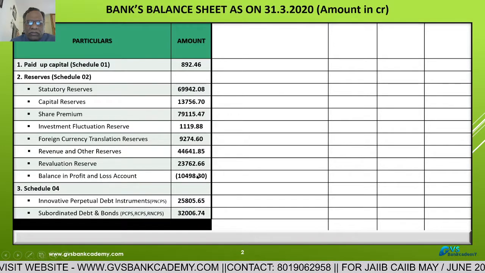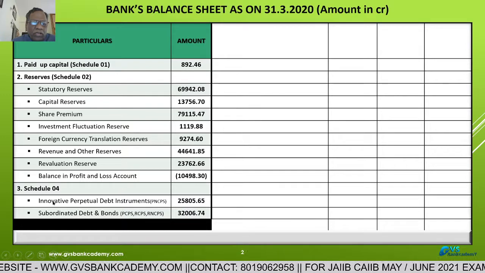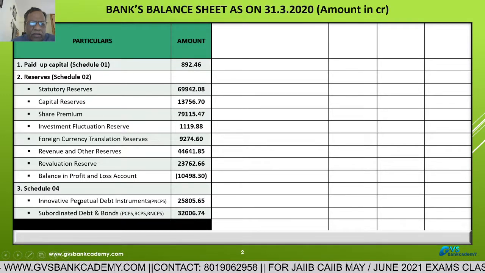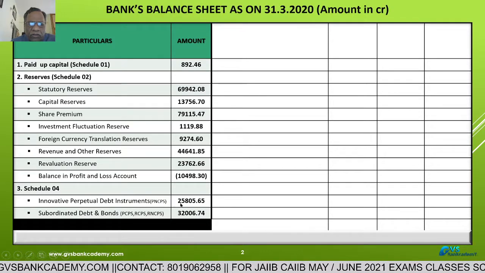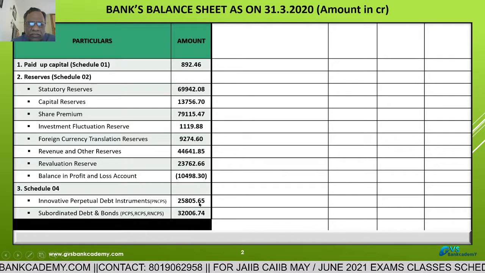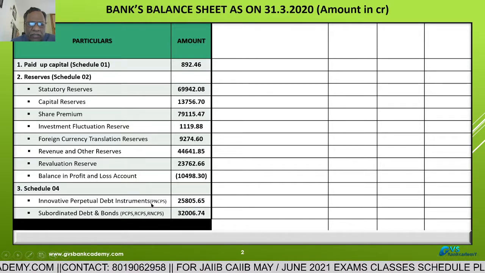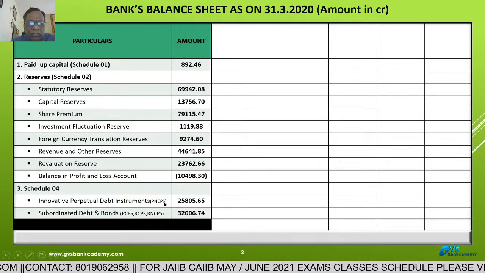10,498.30 crores loss. Then, bank's balance sheet schedule number 4, innovative perpetual debt instruments. The outstanding amount is 25,805.65 crores. Innovative perpetual debt instruments means perpetual non-cumulative preference shares.